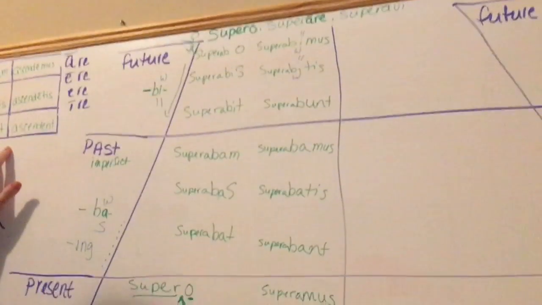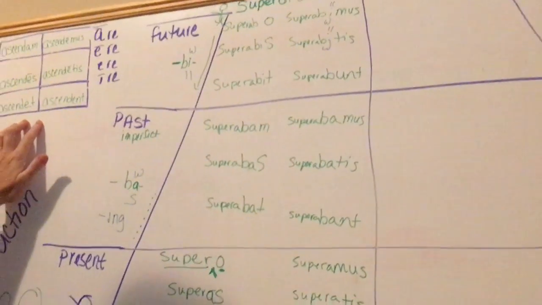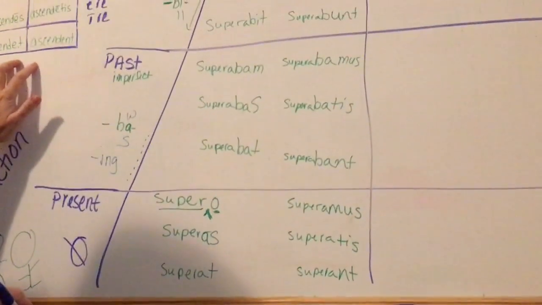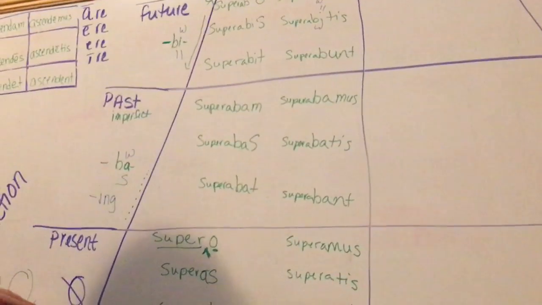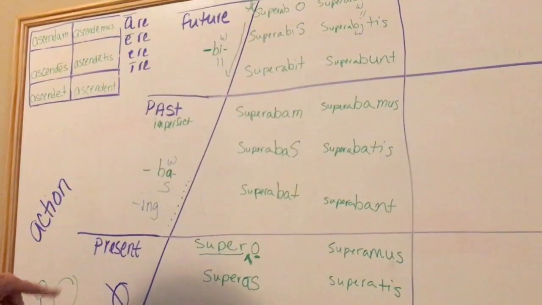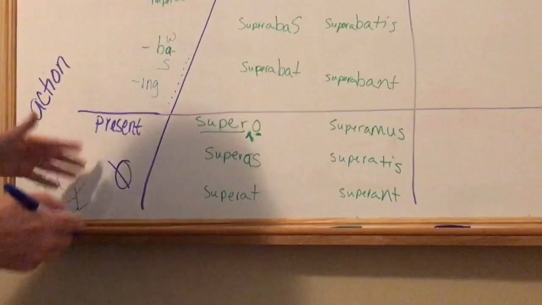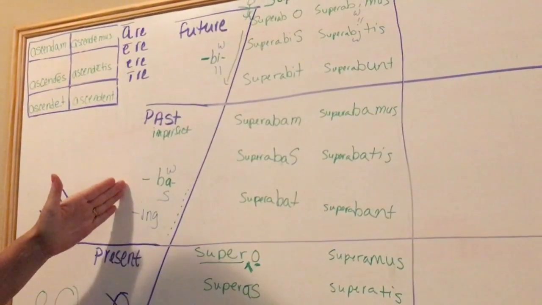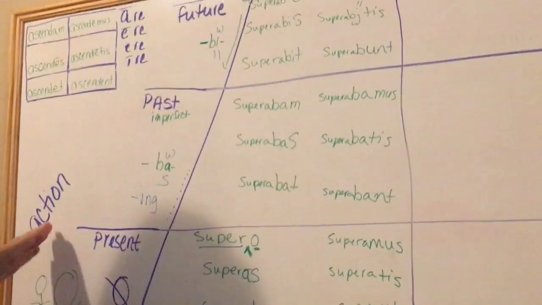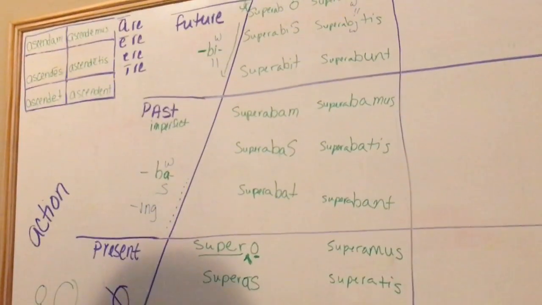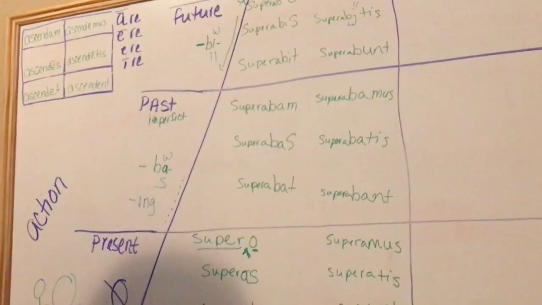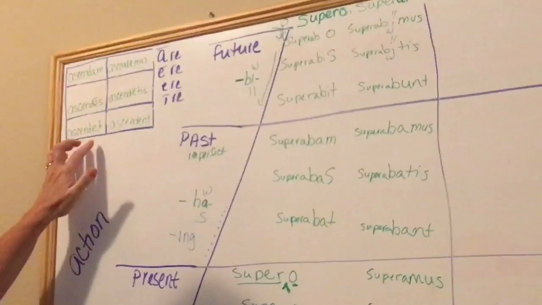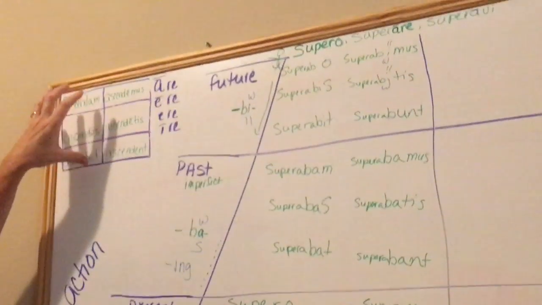Now, I do want to show you this box. It's not on your verb mountain, but we made such a big deal about the short e thematic vowels and how they do different things, and this is an example of how they do different things. I wanted to use the word climb because I got this cute little guy down here, and that's what he's doing. I will climb the mountain. I was climbing the mountain from down there. That would have been a perfect word to use. However, it is a short e vowel verb. So there's a special way to do future tense for this word.